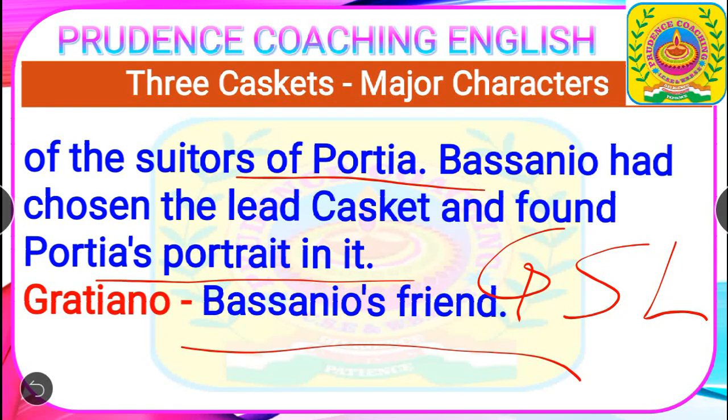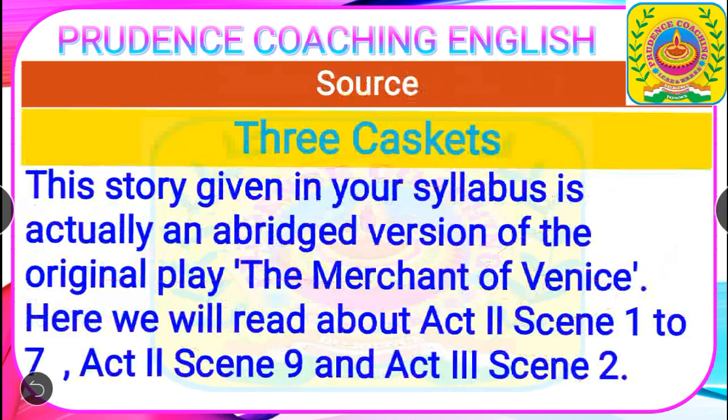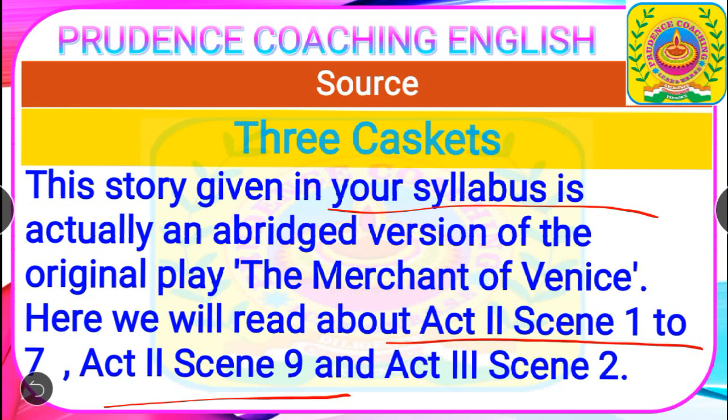Actually, students, in this story there are many characters, but this story has been abridged from the main part of The Merchant of Venice. So we'll have fewer characters here. Now you'll know about the source, which I already told you. Three Caskets. This story given in your syllabus is actually an abridged version of the original play, The Merchant of Venice. Here we'll read about Act 2 Scene 1 to Act 2 Scene 7, Act 2 Scene 9 and Act 3 Scene 2. So these scenes have been given here.